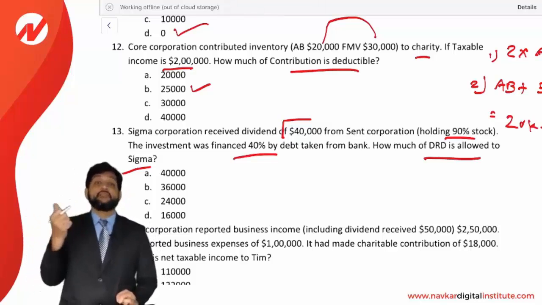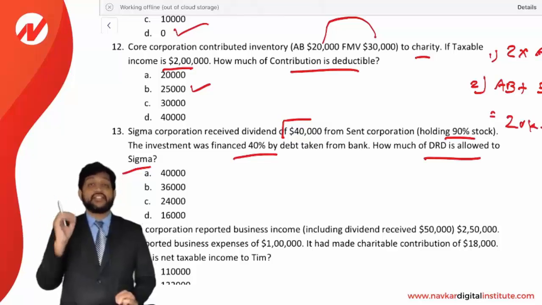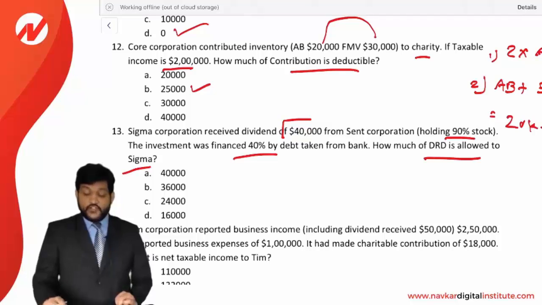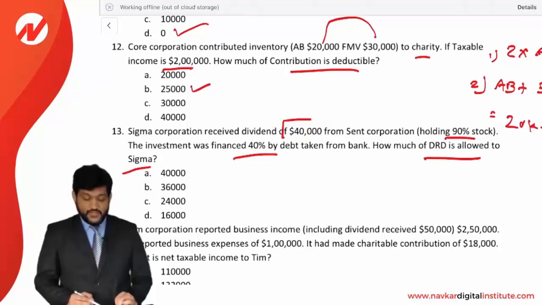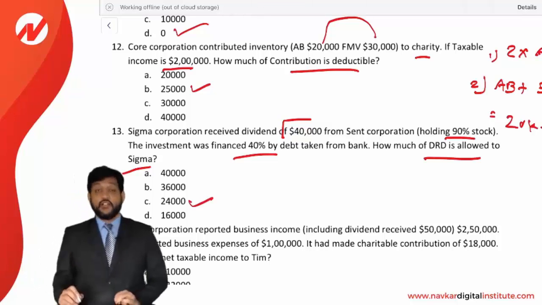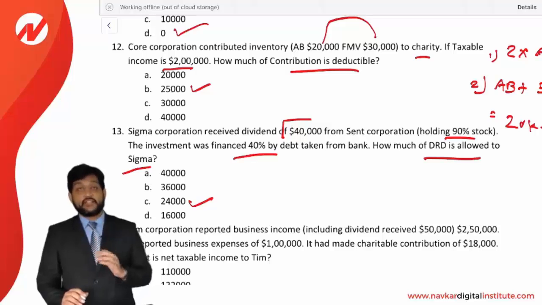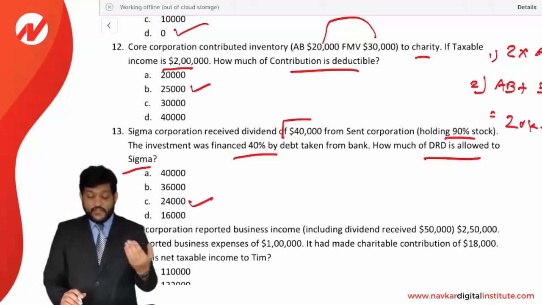Debt financing is there, then DRD percentage is being reduced. So 100% will be reduced by 40%. The answer will be 60%. You will get a DRD 60%. Okay. Dividend is 40,000. So 60% of 40,000 is going to be 24,000. So answer is C option, 24,000. Again I am saying debt financing percentage will reduce the DRD percentage. That's why DRD percentage has been reduced from 100 to 60.